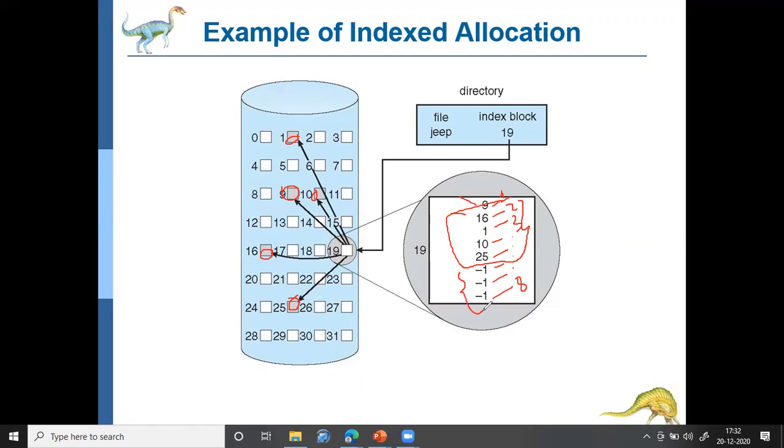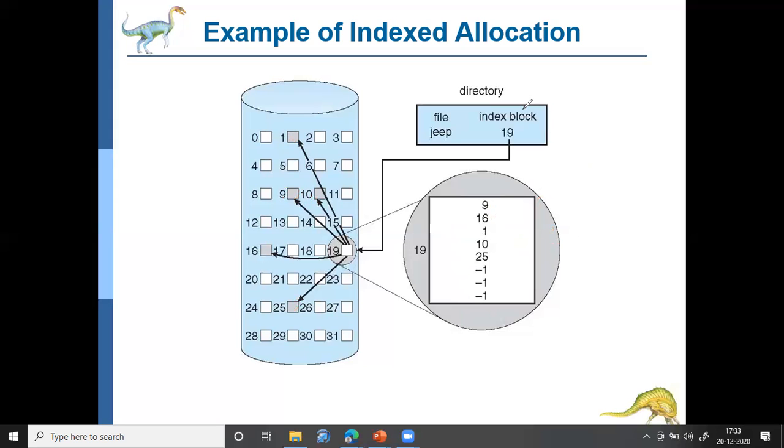The drawback with indexed allocation is that sometimes my file size may be very small. I may be using only 2 pointers. In that case, the remaining 6 pointers are wasted. Okay, that is one drawback. Or in some other case, my file size may be very large. 8 pointers may not be sufficient. I may need 10 pointers or 12 pointers. In that case, these 8 pointers may not be sufficient. So these are some of the drawbacks with the indexed allocation scheme, right?